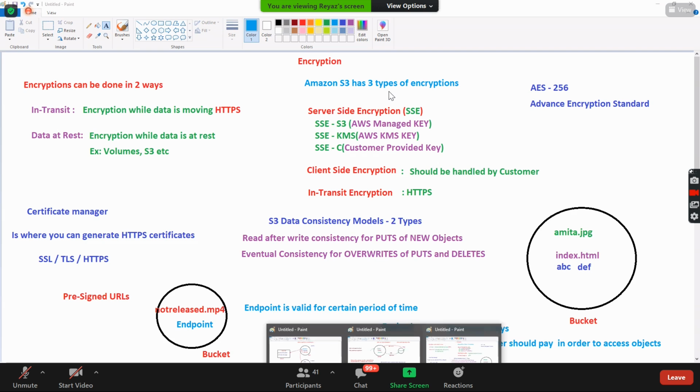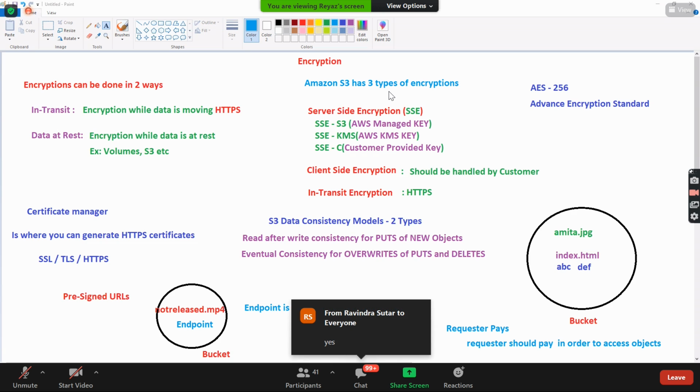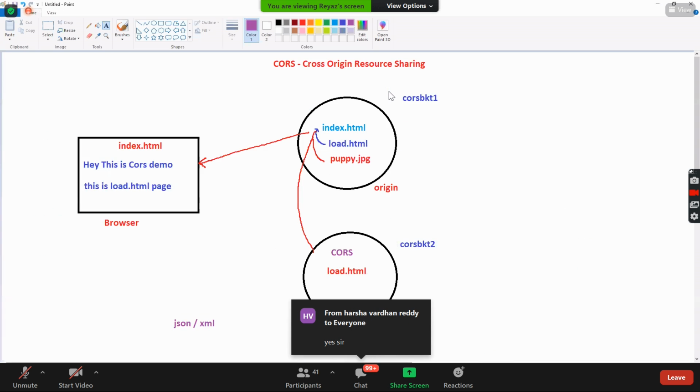So guys, that is all we have on S3. So what we do is, should we do the lab freshly tomorrow? What do you say? Okay, let's go with your words then.